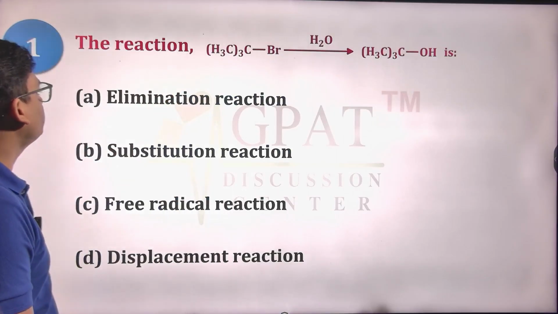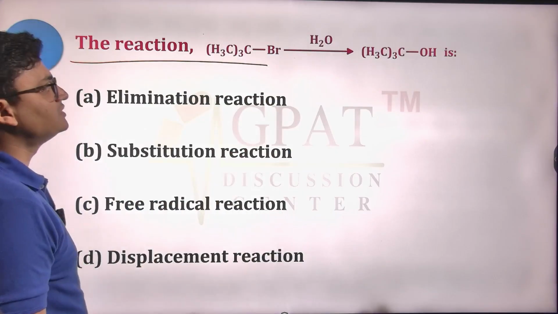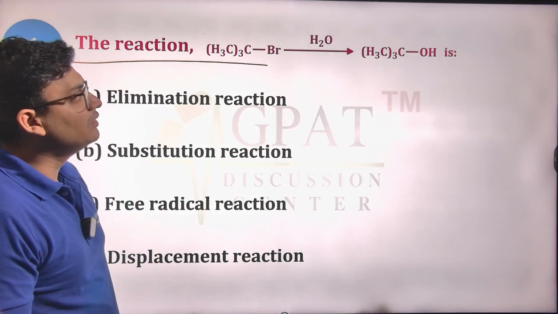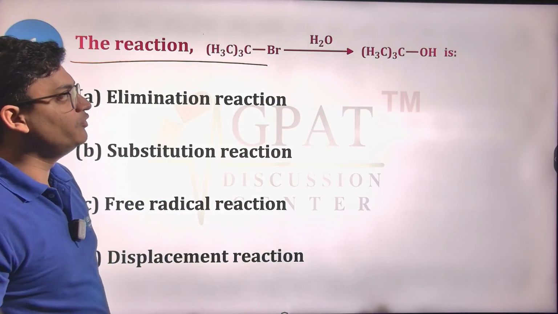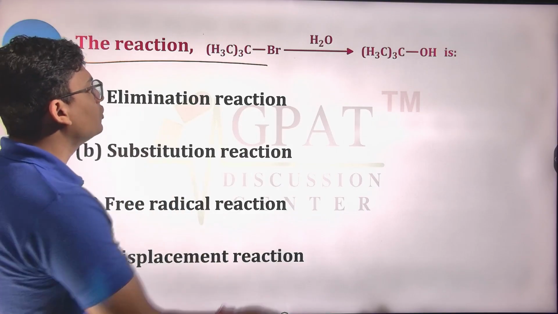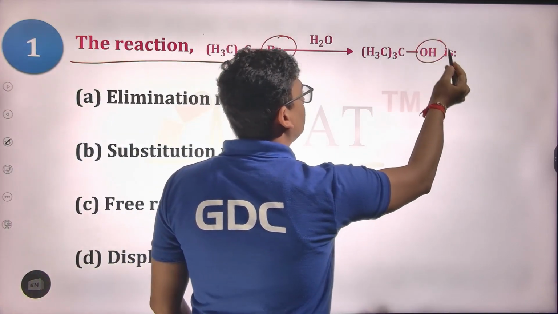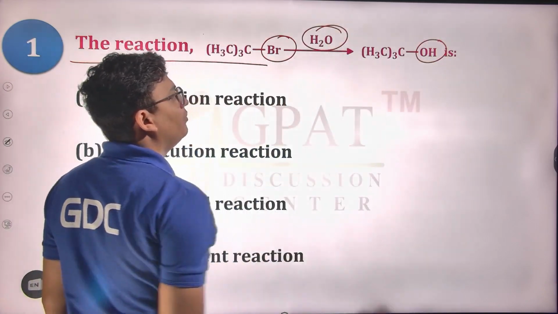So the first question we are having here is the reaction (CH3)3C-Br, when reacted with H2O, we are going to have an alcohol. So the bromine group is getting substituted by OH with the involvement of H2O.